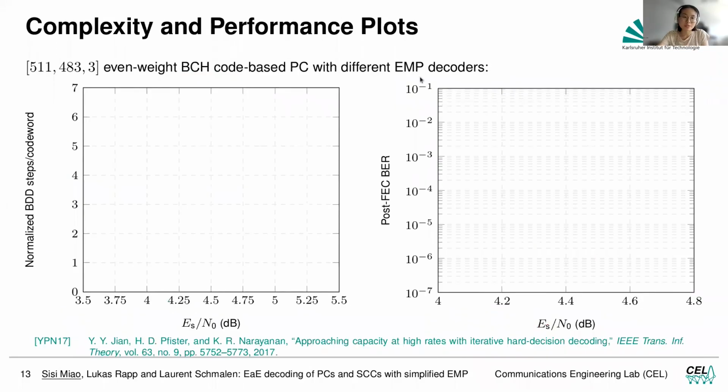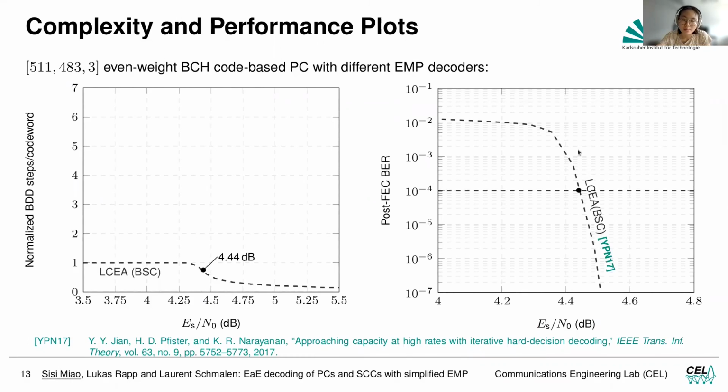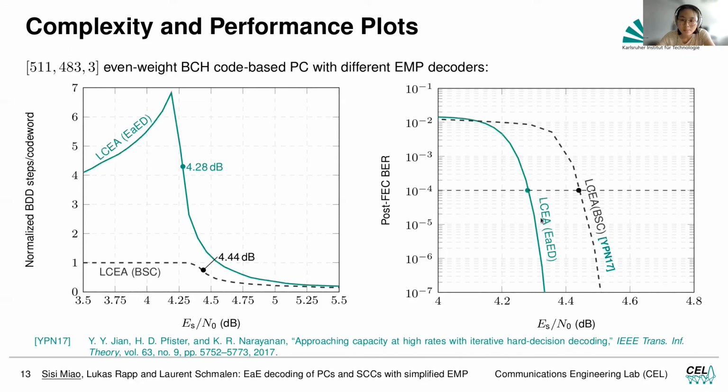This is the decoding result for a subcode of the BCH code with block length 511, and we have t equals 3, so it can correct 3 bit errors. And this is the EMP decoding result of the binary case. The performance is like this, and the complexity is here. The number of BDD steps we normalize to 1, and here it reduces because of early termination if the channel is good. And then we see this is the EMP with EAED,